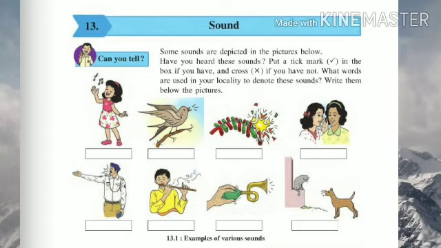Just observe these pictures carefully. Now some sounds are depicted in the pictures below. Have you heard these sounds? Put a tick mark in the box if you have and a cross if you have not. What words are used in your locality to denote these sounds? Write them below the pictures.